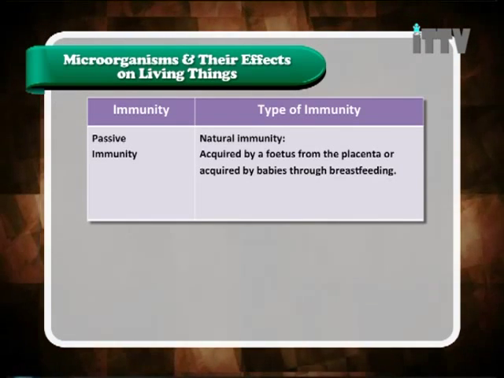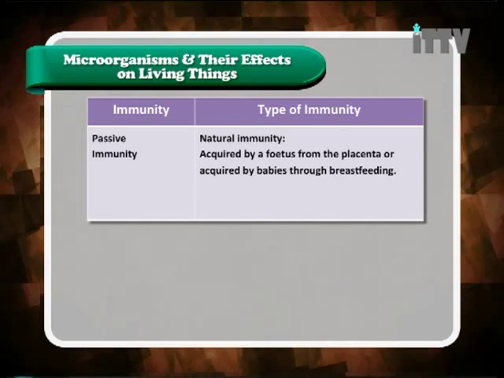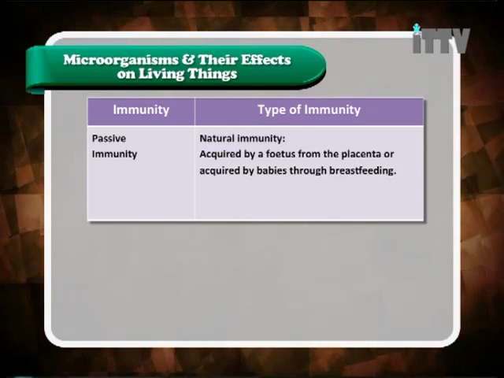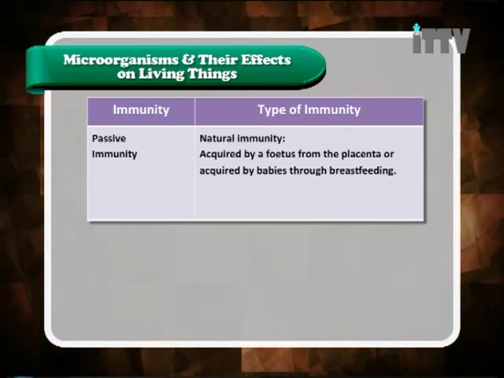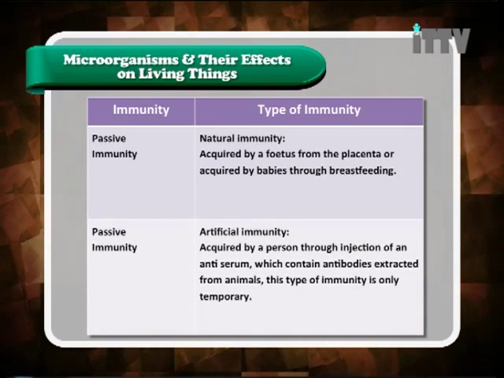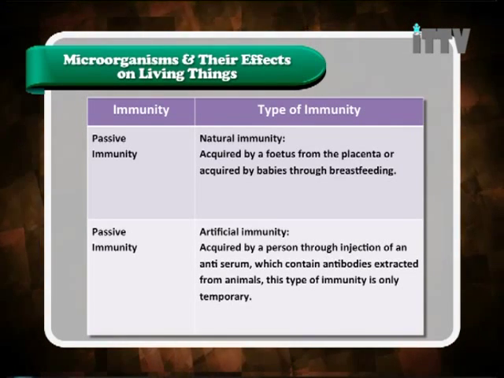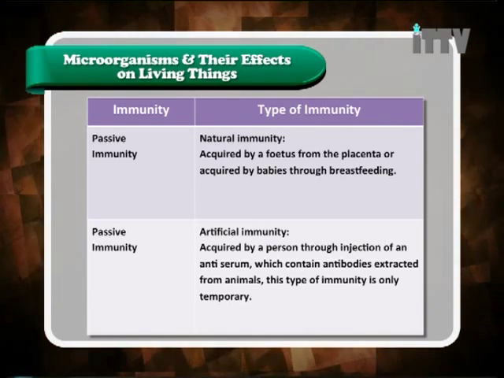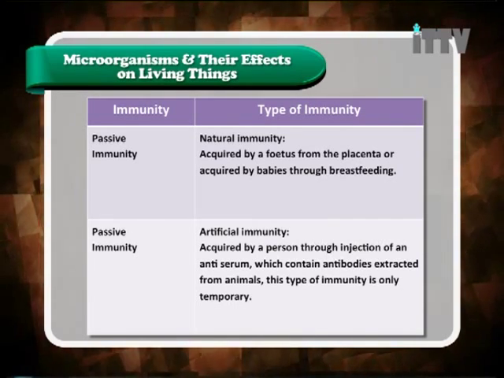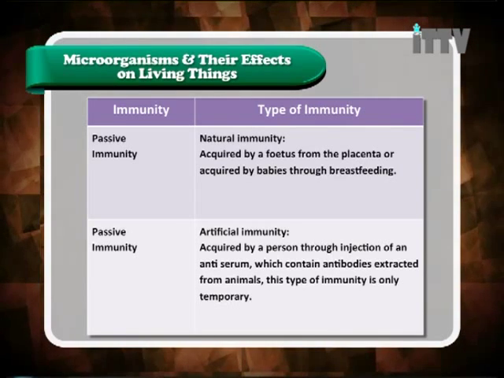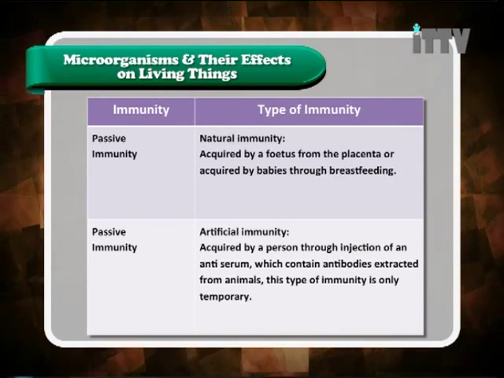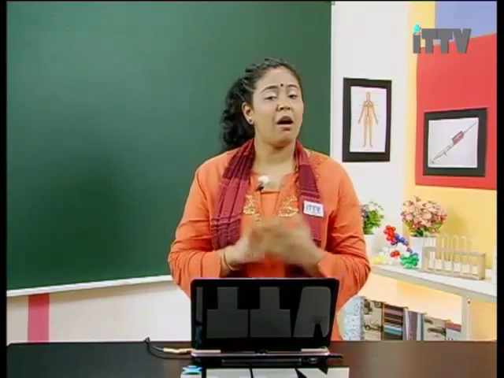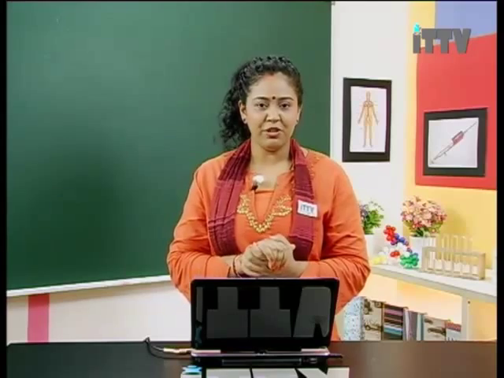Passive immunity has two types of immunity, natural immunity and artificial immunity. Natural immunity is acquired by a fetus from the placenta or by babies through breastfeeding. Artificial immunity is acquired by a person through injection of an antiserum which contains antibodies extracted from animals, whereby this type of immunity is only temporary. So we have seen in detail the differences between active and passive immunity.